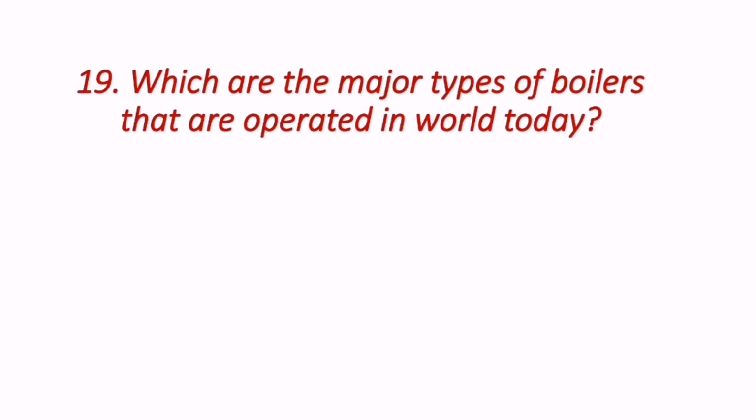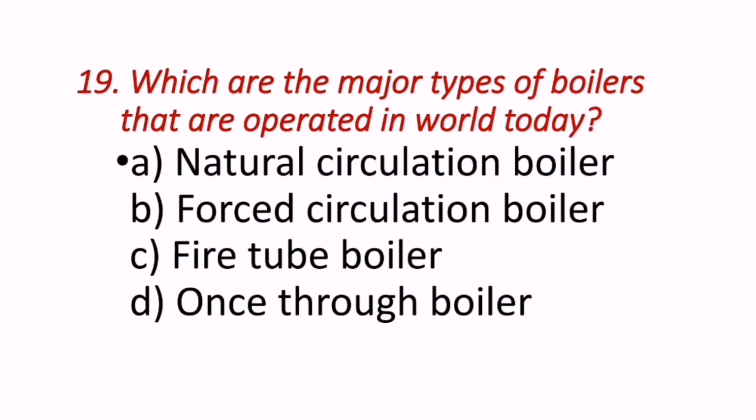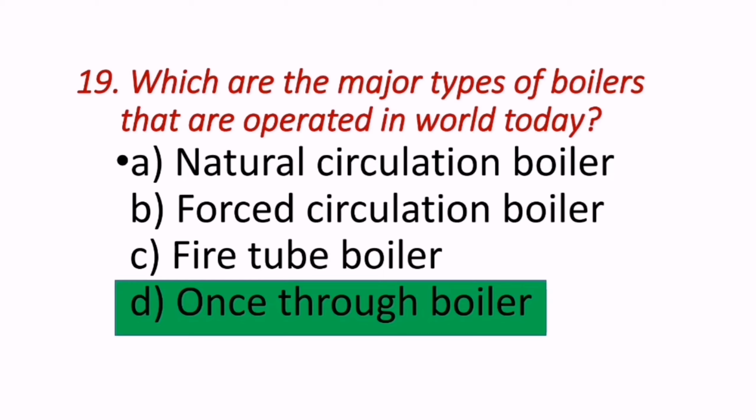Next question reads, which are the major types of boilers that are operated in the world today? Natural circulation boiler, forced circulation boiler, fire tube boiler, once through boiler. Hence the correct answer is once through boiler.